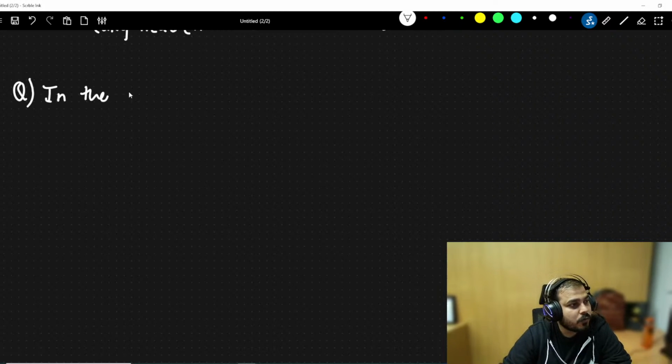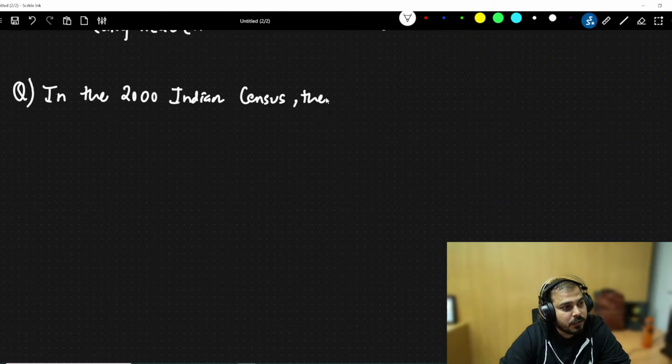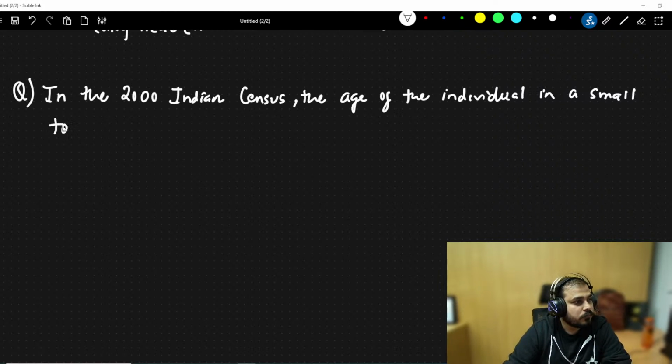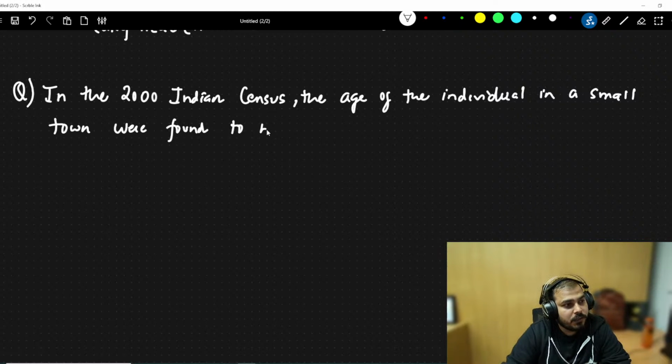In the 2000 Indian census, the ages of the individuals in a small town were found to be the following.